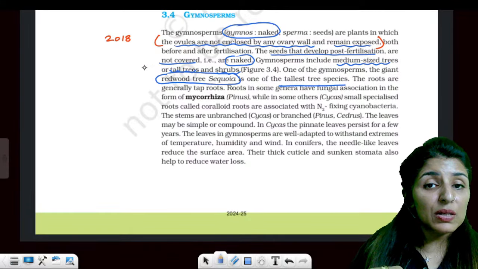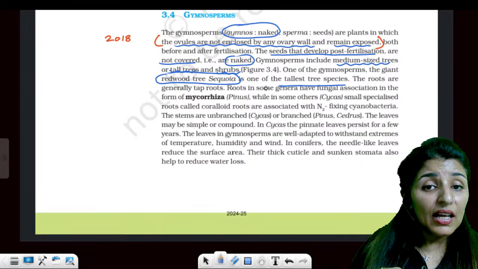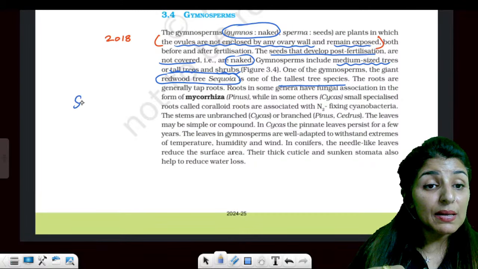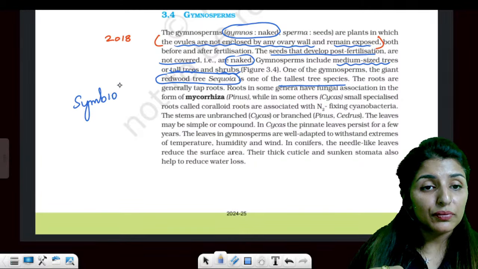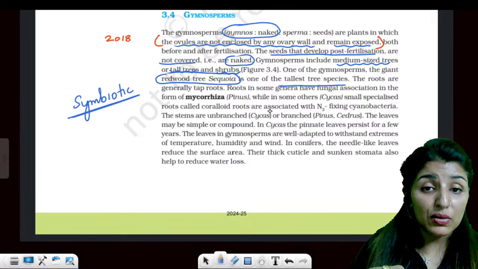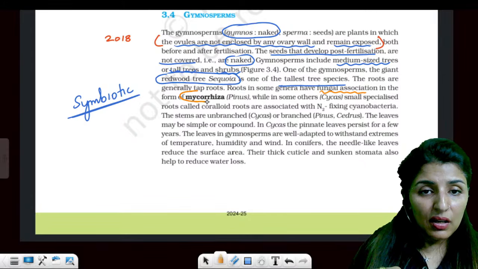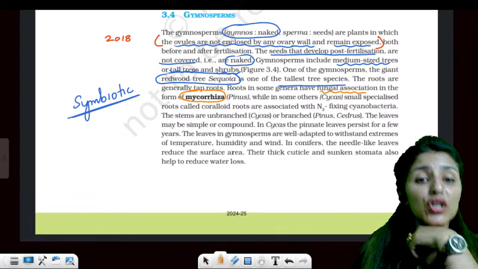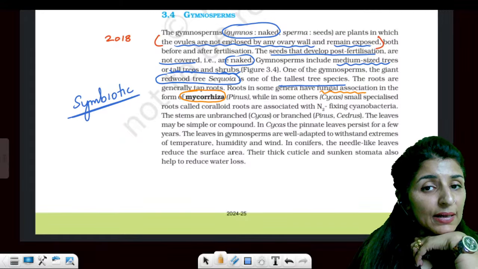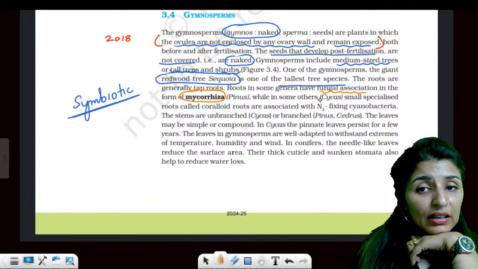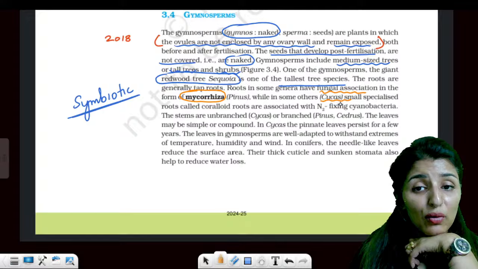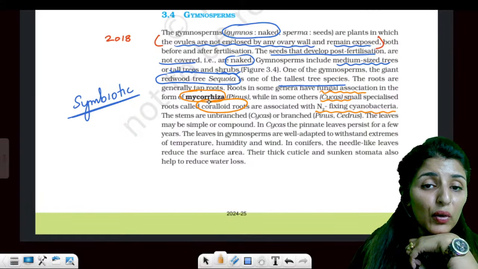Now gymnosperms show some symbiotic associations also. For example, fungal association with the roots of Pinus will form mycorrhiza, while in Cycas, nitrogen fixing cyanobacteria will form coralloid roots.